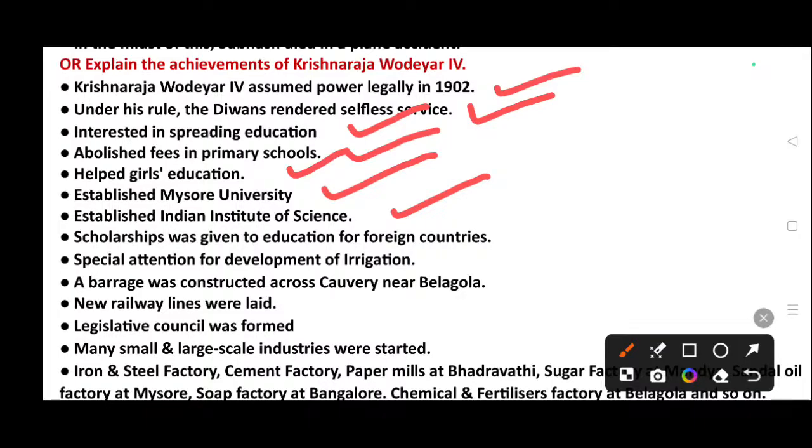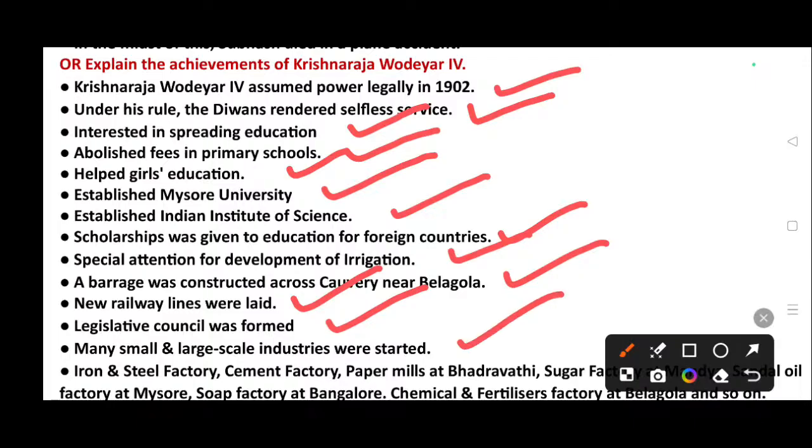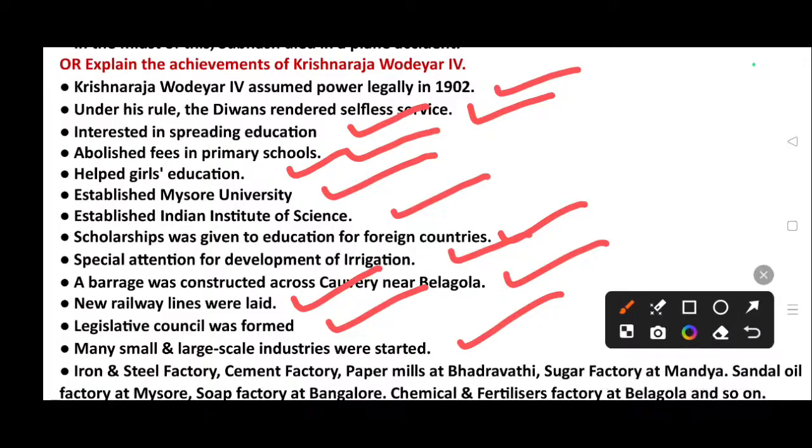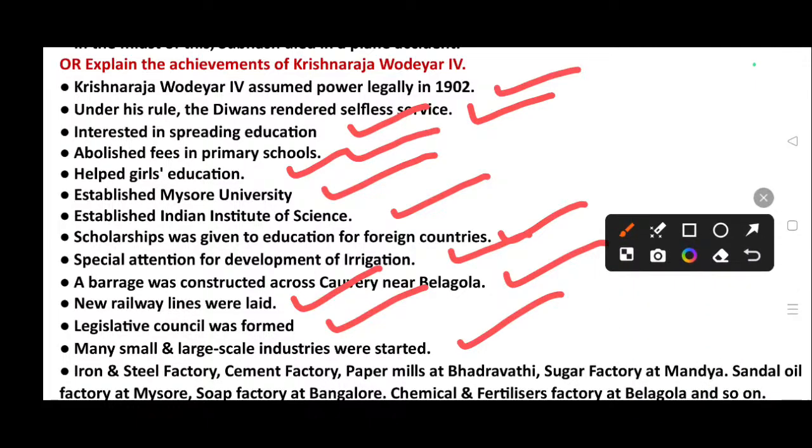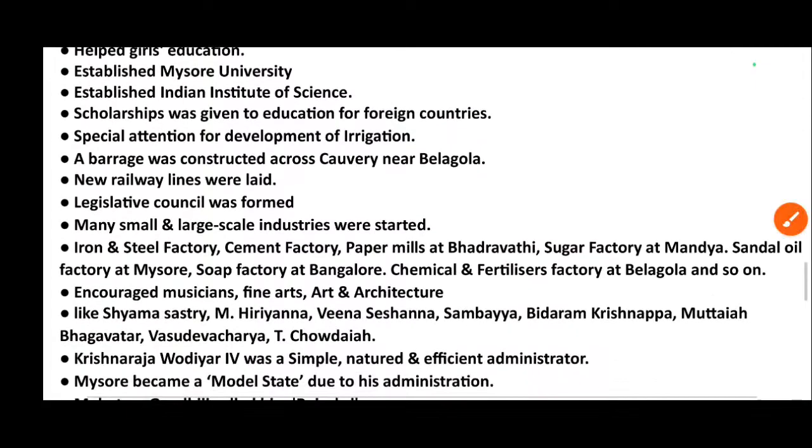Scholarships were given to students for education in foreign countries. Special attention was given to the development of irrigation. A barrage was constructed across the Kaveri River near Belagula. New railway lines were laid. A Legislative Council was formed. Many small and large scale industries were started: iron and steel factory, cement factory, paper mills at Bhadravati, sugarcane factory at Mandya, sandal oil factory at Mysore, soap factory at Bangalore, chemical and fertilizers factory at Belagula, and so on.